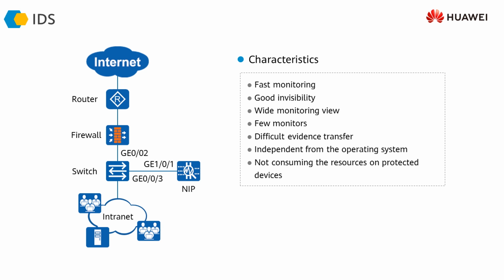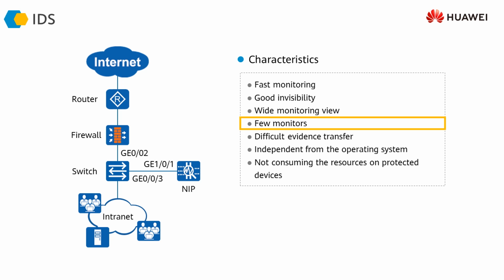The advantages of network-based IDS over host-based IDS is that network-based IDS provides us with fast monitoring and good invisibility, which means that it is difficult to detect by the attackers. The attackers can easily detect if a host-based IDS is running on the server. The attackers can check that and modify their attacks accordingly. It provides us a wide monitoring view because it is configured or installed in the network. It can cover more types of traffic as compared to host-based IDS, which can only detect the attacks that are happening on an individual server.